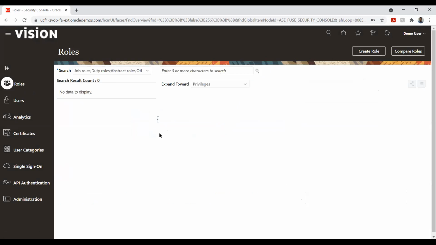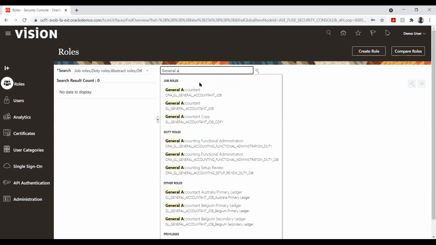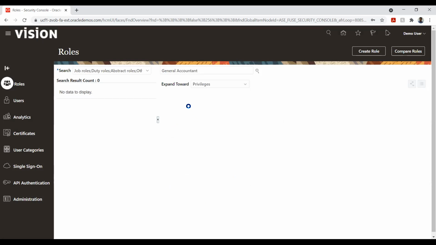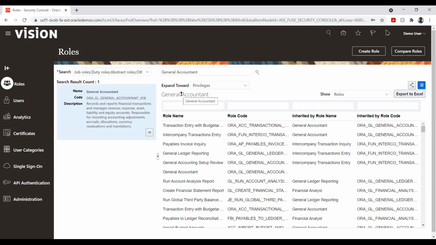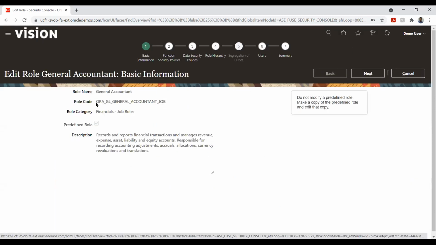So the next part that we have here is roles. Let's say I wanted to create a custom role, for general accountant. I cannot just create a new role. It's not allowed, but it is suggested to use this option to copy the role. We cannot edit this role, as this is restricted by Oracle. So what we can do is copy the role. When we copy this role, we will change the name and the rest of the things, the inheritance and the other options will be followed up.